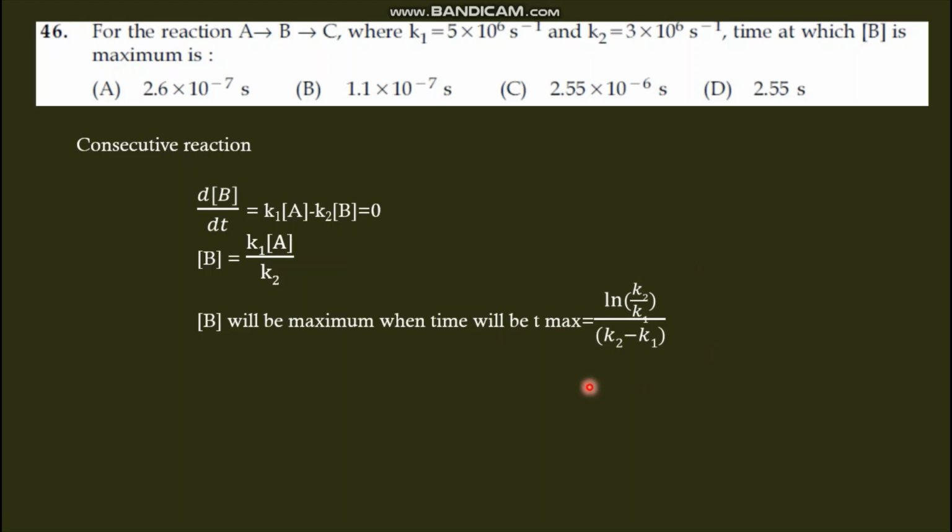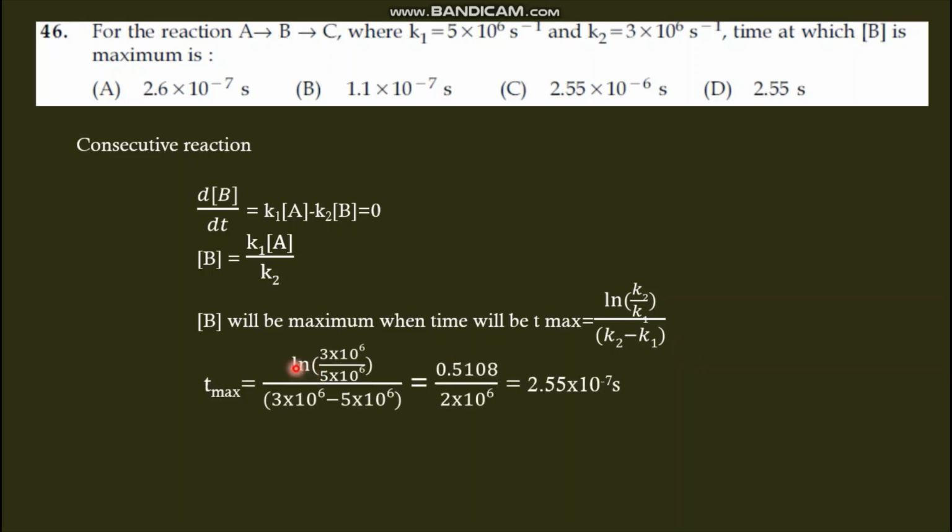This is an important equation, you have to note down. B will be maximum when time is T max, given by ln K2 by K1 divided by K2 minus K1. We have K1 and K2, just substitute those values. Ln 3 into 10 raised to 6 divided by 5 into 10 raised to 6, divided by 3 into 10 raised to 6 minus 5 into 10 raised to 6. On solving, we will get an answer of 2.55 into 10 raised to minus 7 second. So the answer is option A, 2.6 into 10 raised to minus 7 second.